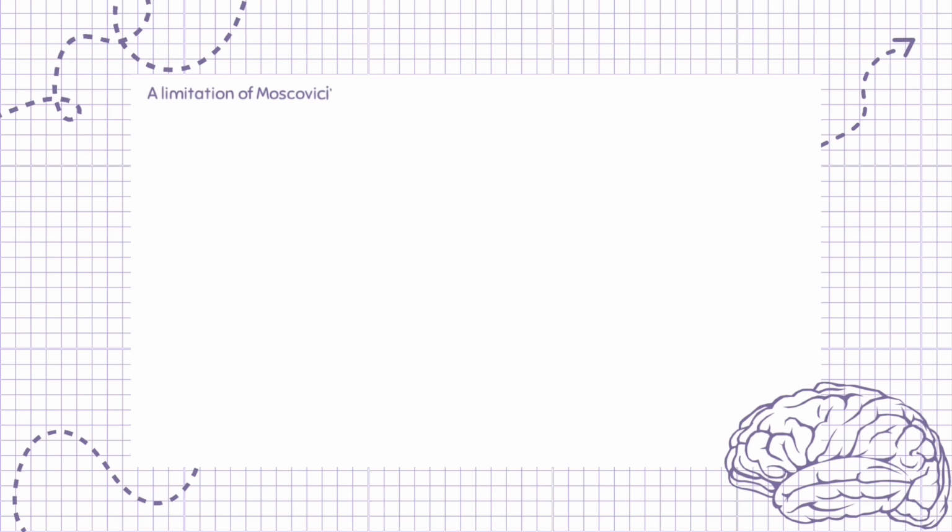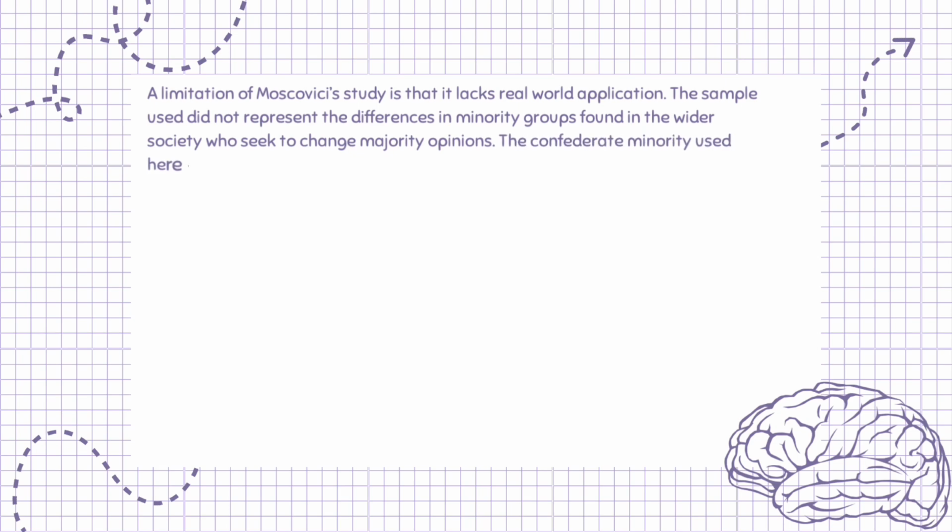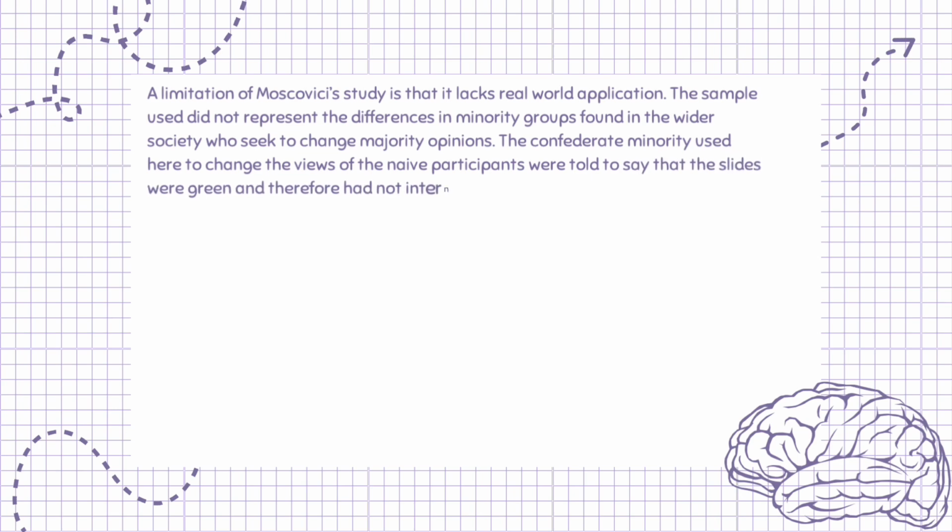A limitation of Moscovici's study is that it lacks real-world application. The sample used did not represent the differences in minority groups found in the wider society who seek to change majority opinions. The Confederate minority used here to change the views of the naive participants were told to say that the slides were green and therefore had not internalized the view to the extent that a minority in the real world would have done.